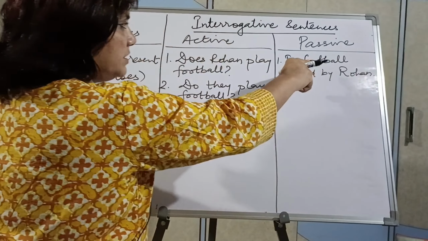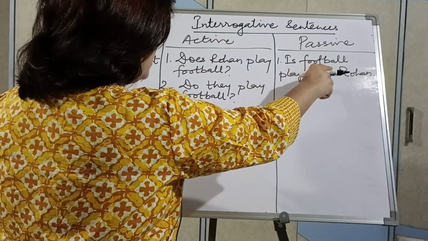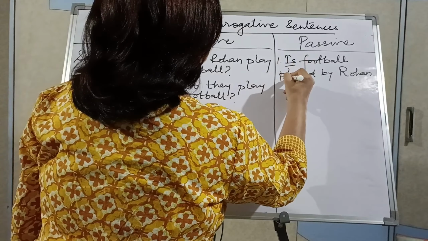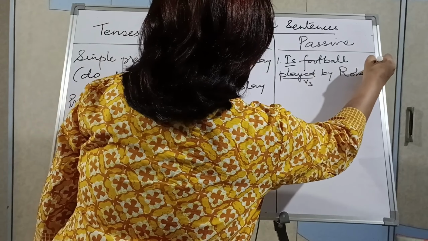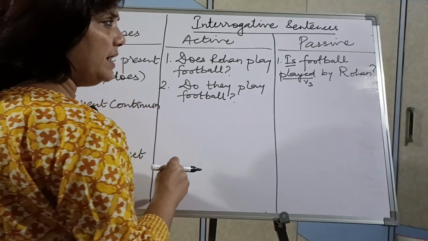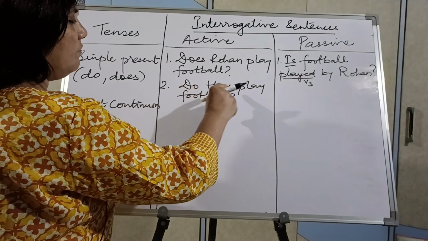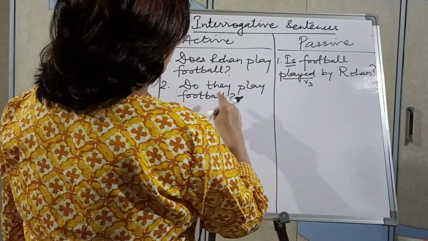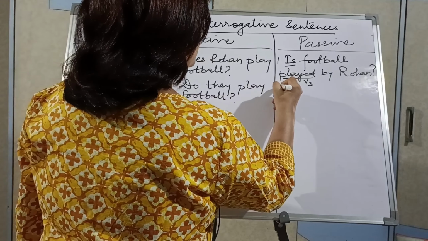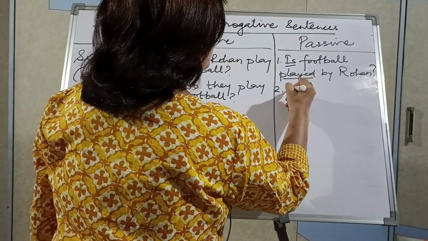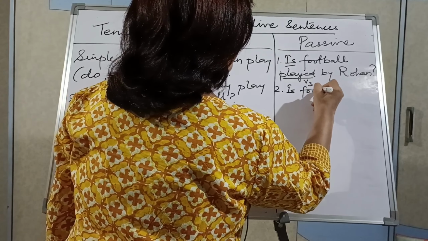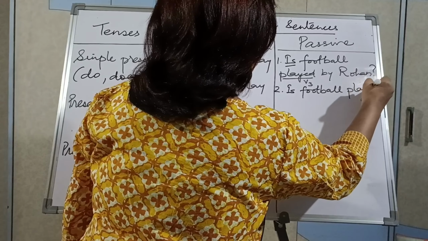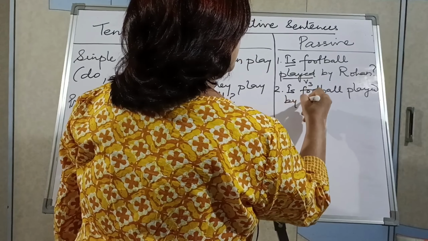Why does will not come? Because it is not the doer. Some work is done upon football, so helping verb will come. Helping verb plus third form of verb, question mark. Is football played by Rohan? Okay, and what will come here? Again, helping verb of they. So helping verb of football here, sorry. So is football played by them?